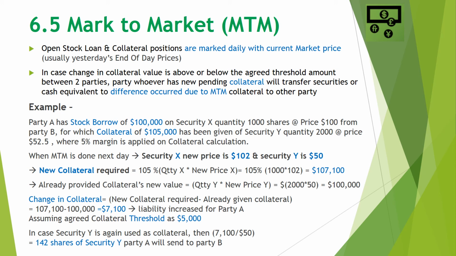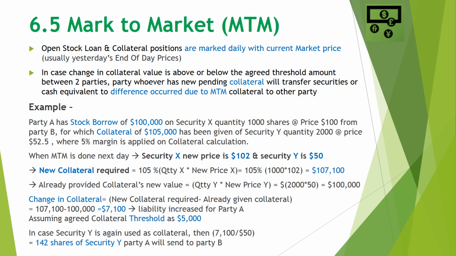So the change in collateral will be new collateral required minus already given collateral, which will become $7,100. So party A's liability has increased by $7,100 due to MTM.